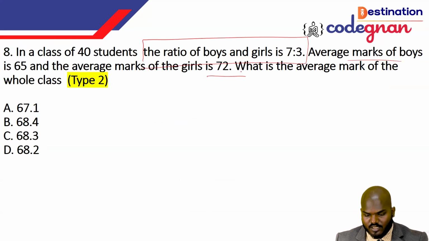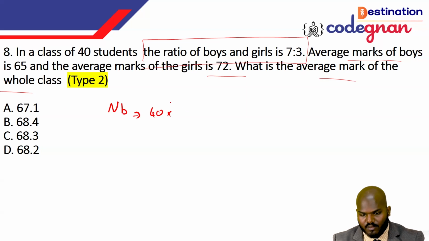The average mark of the girls is 72 here in this one. What is the average mark of the whole class? We can say this one. So there is the number of boys, you can take it up, guys. So total 40 students. It is saying that the boys to girls ratio is 7:3.